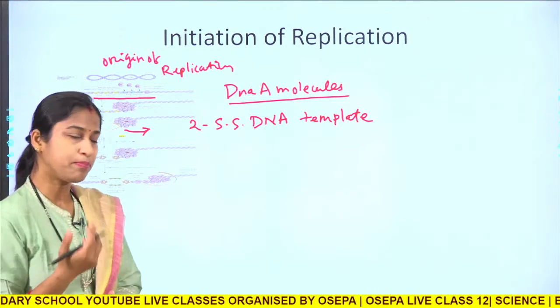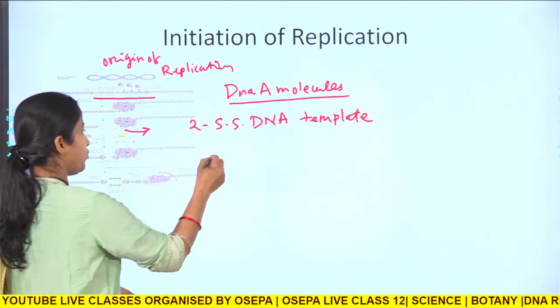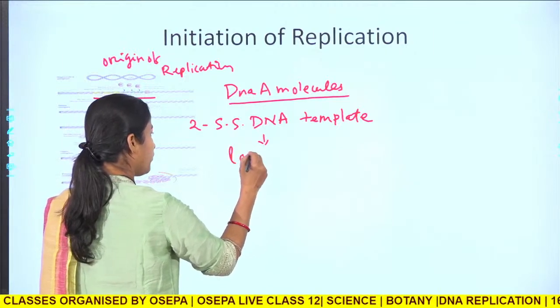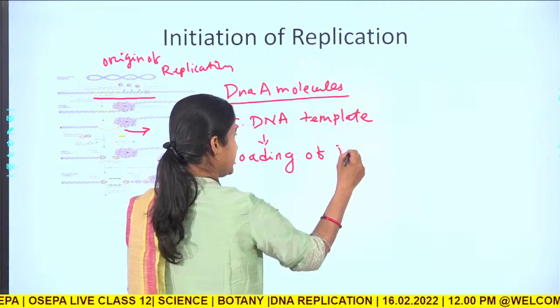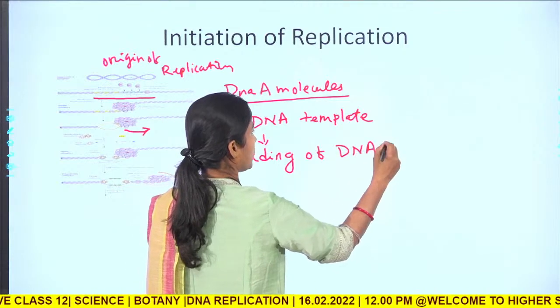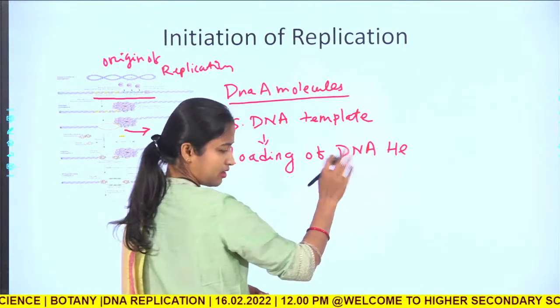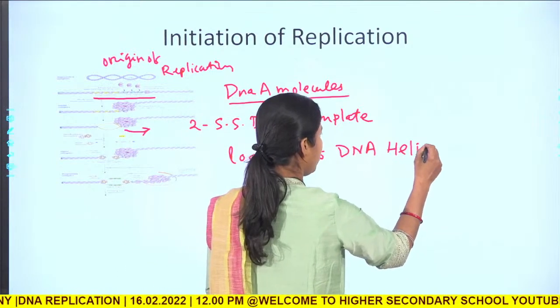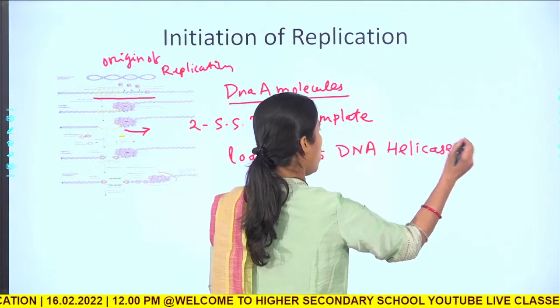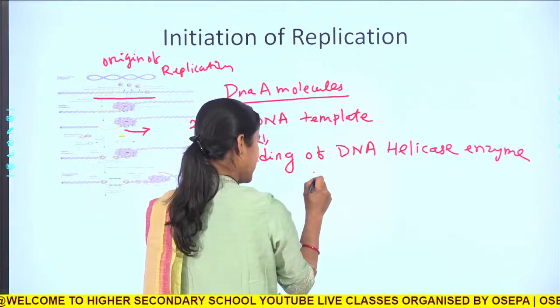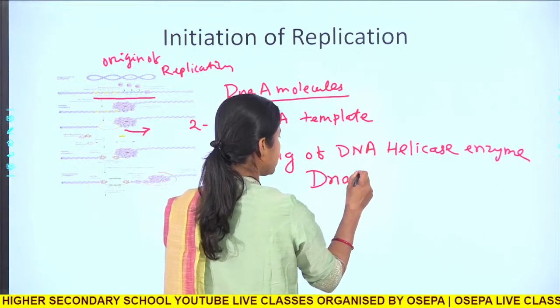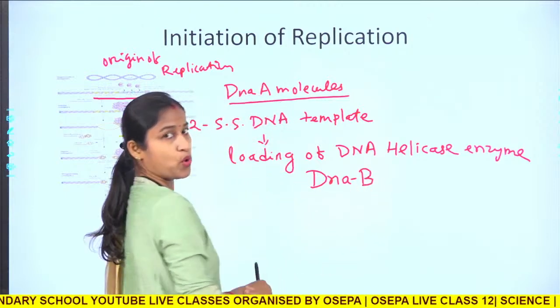Now, next what happens? Next there will be loading of helicase protein or helicase enzyme. This helicase enzyme in case of prokaryotes is the DNA B protein.